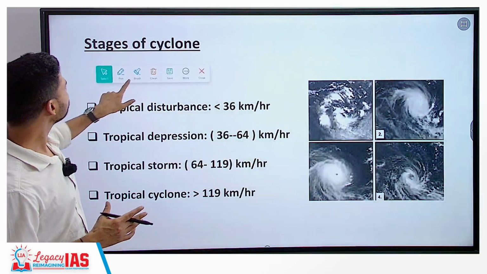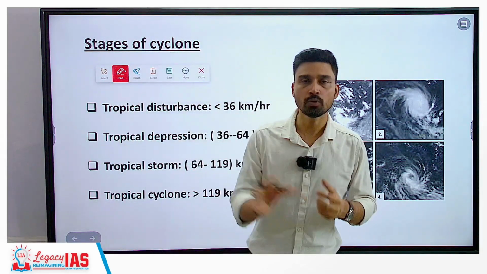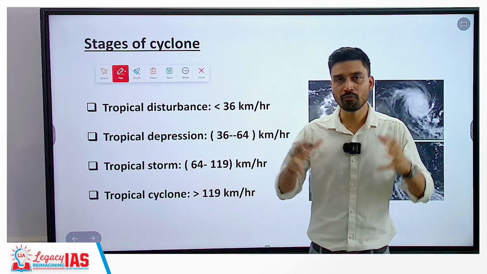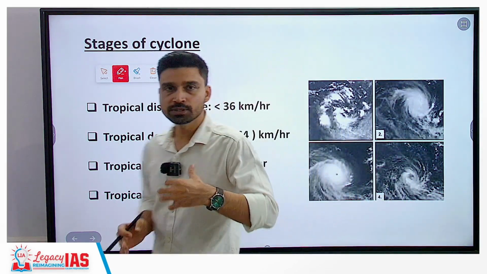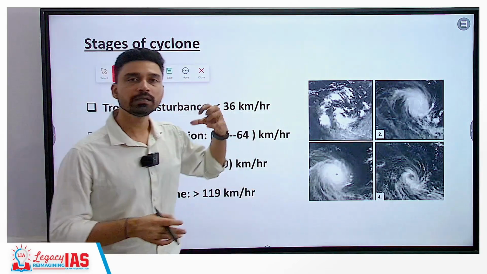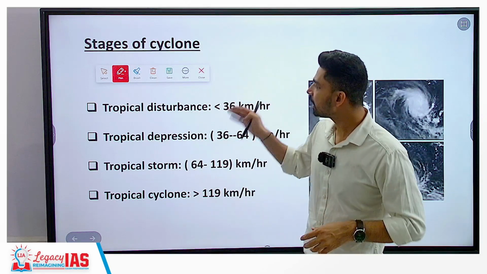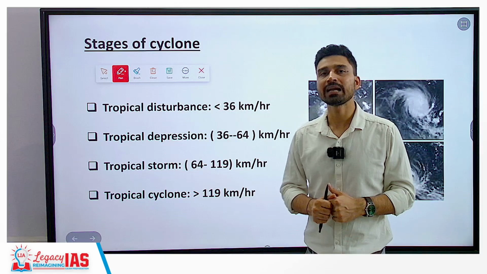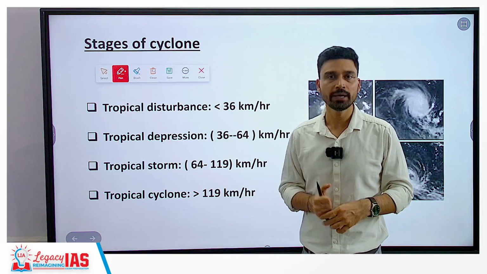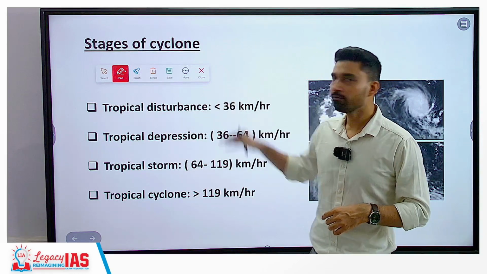Then if we talk about the stages of cyclone, as we have discussed, the cyclone begins to develop itself around a low pressure system, and how fast the pressure is falling at the center basically determines the strength of the cyclone, or the velocity of wind. Now, as per the World Meteorological Organization as well as the National Oceanic and Atmospheric Administration of the United States of America, based on the wind speed prevailing in a cyclonic system, they are referred to by different names.